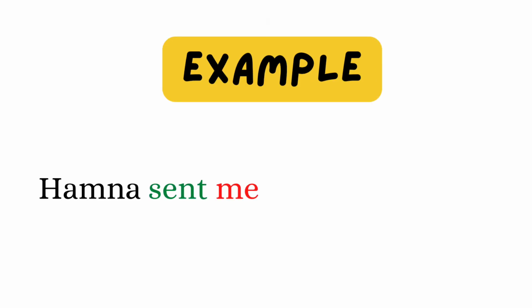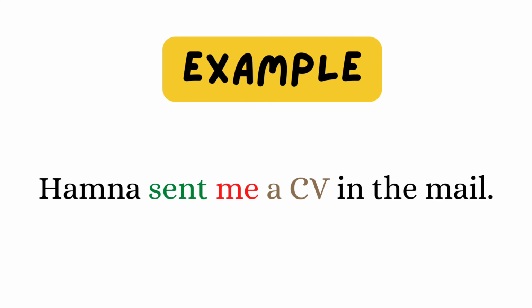Hamna sent me a CV in the mail. Find the verb. Sent. Sent is the verb. Now ask what. Hamna sent what? A CV. A CV is the direct object. Now ask to whom the CV was sent. To me. Me is the indirect object.